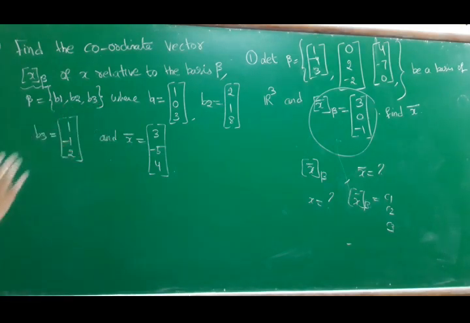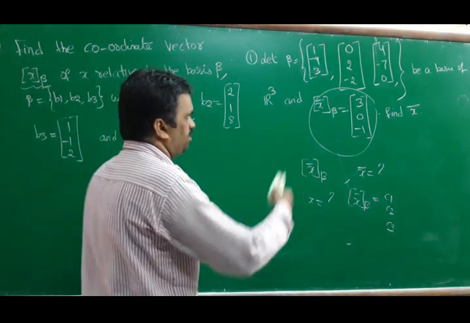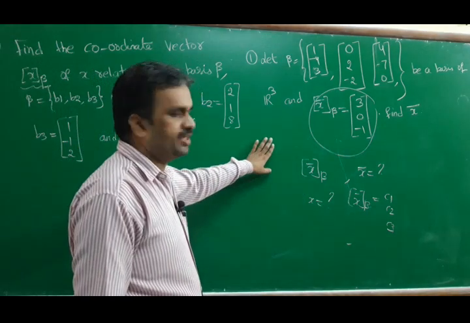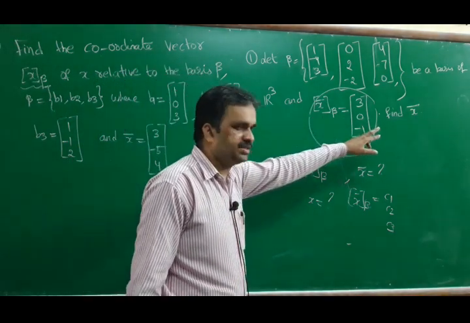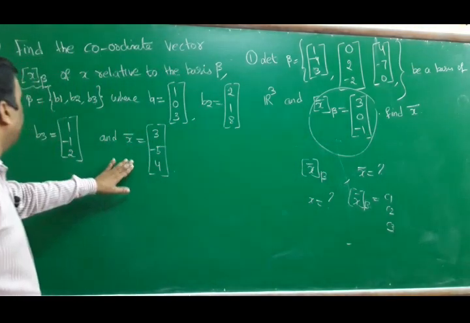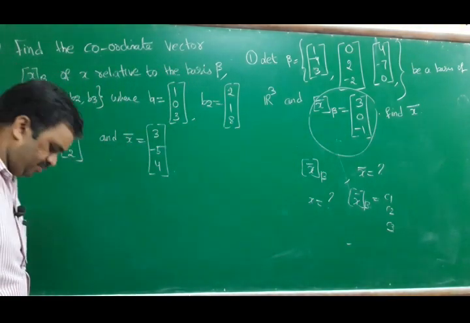So these two problems, just the difference is there. X bar beta is given, the coordinate vector is given, we have to find x. In the present question, x is given, we have to find the coordinate vector. I kept this problem the same to know the differences. X bar beta is given, we have to find x. The present problem, x is given, we have to find x beta.